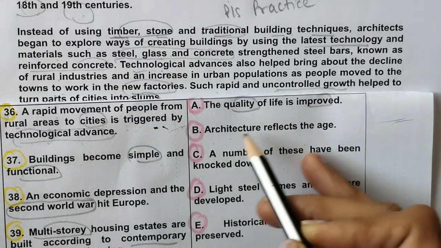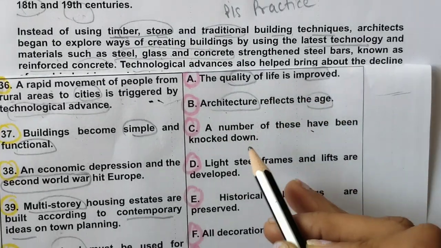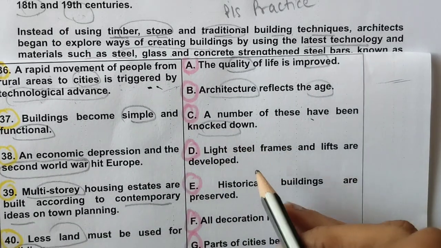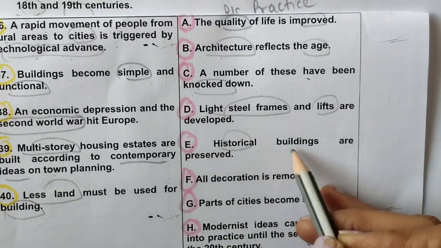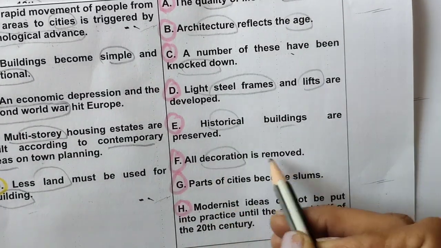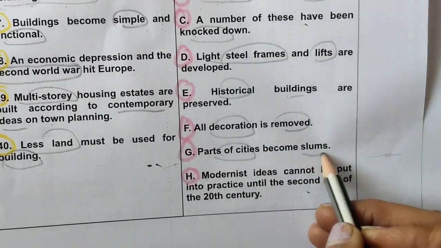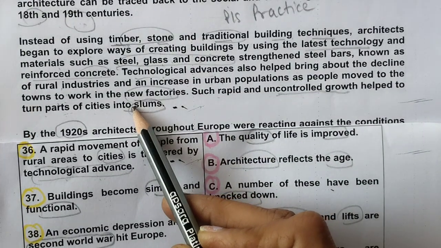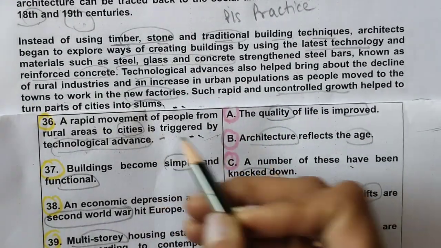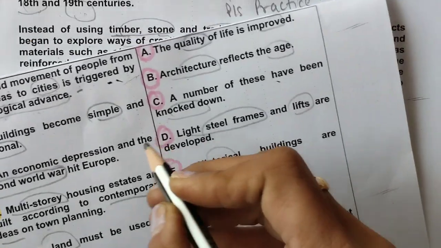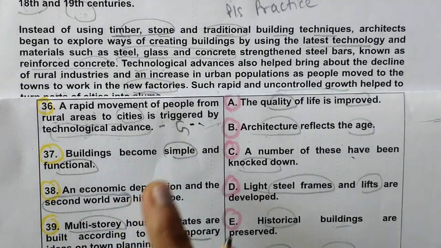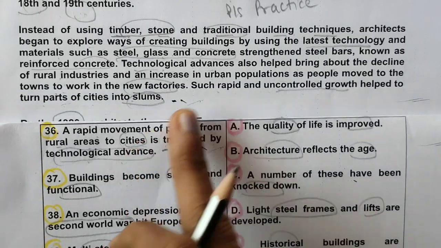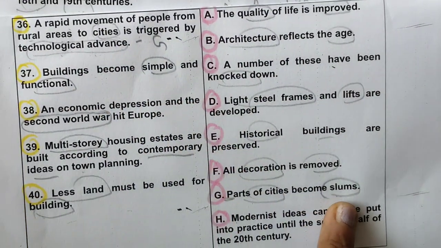Architecture reflects the age. A number of these have been knocked down. Light steel frames, lifts, historical buildings are preserved. All decoration is removed. Parts of cities. Yes, this is matching, because here it is given slums. So here we can match it with G. G will come with number 36. Only with the help of keywords, where we have got the location, we have got this word also.